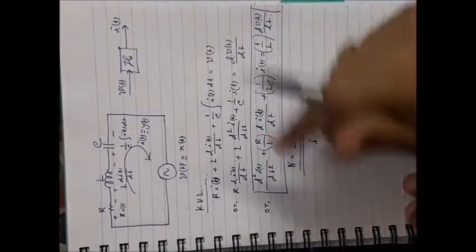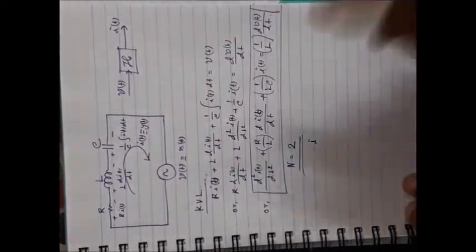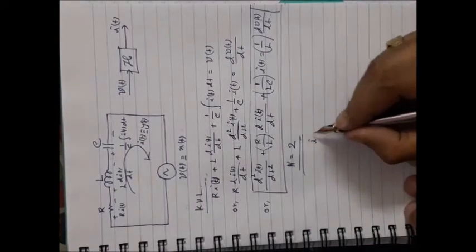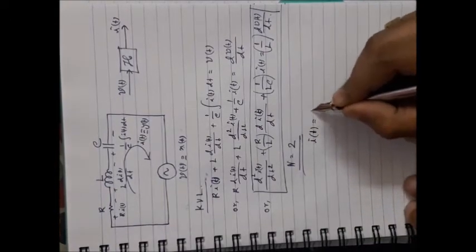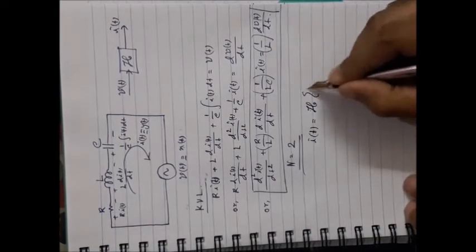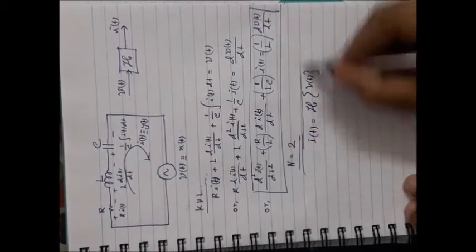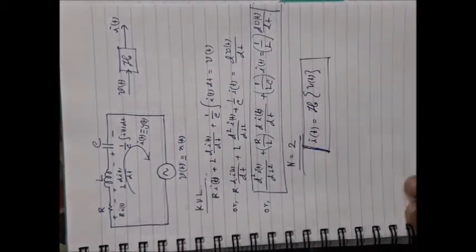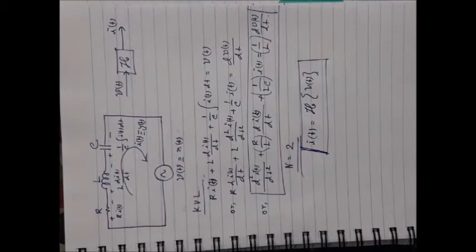By solving this differential equation with given boundary conditions, you can obtain i(t) as a function of v(t). Okay, so that will be your solution or input output relationship you can obtain by solving this differential equation.